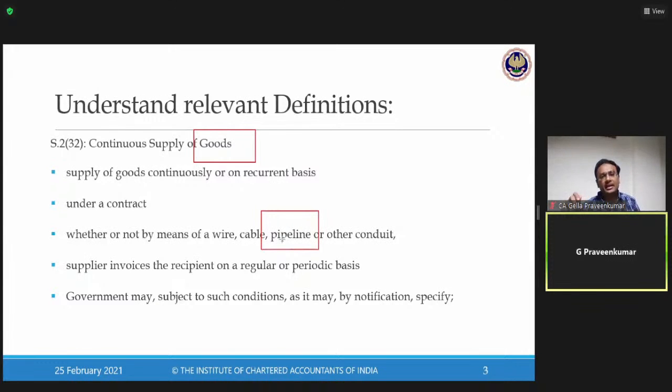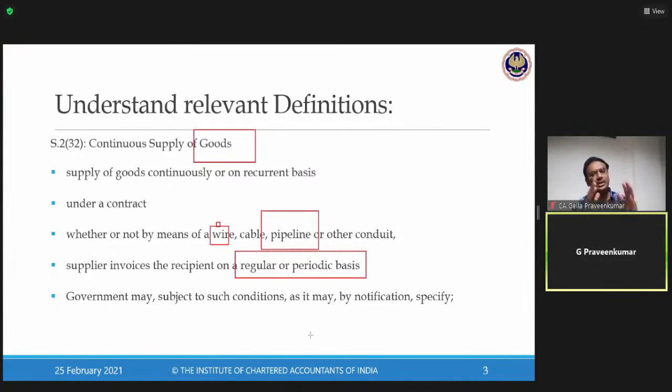So it is like pay as you use. Every month, depending on the number of kgs of gas consumed domestically, the service provider or supplier of that gas raises a bill on me. So this provision says there is a supply, whether or not by means of a wire, cable, pipeline or conduit, and the supplier invoices the recipient on a regular or periodical basis.